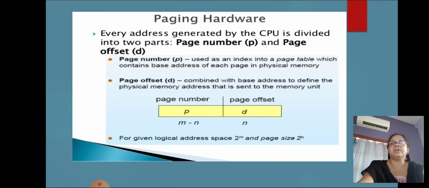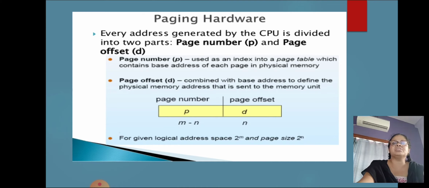Paging hardware. Every address generated by the CPU is divided into two parts. One is the page number, another is the page offset. Page number is known as p and page offset is known as d. Page number p is used as an index into a page table which contains the base address of each page in memory. Page offset d is combined with the base address to define the physical memory address that is sent to the memory unit.